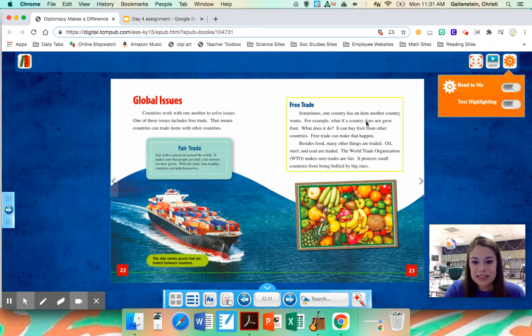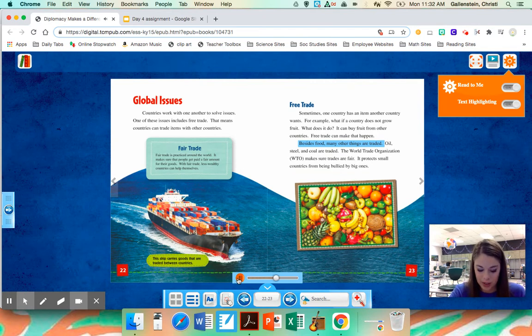So free doesn't necessarily mean that we're going to give things to other countries, although sometimes we do. It just means that we are free to trade. We are allowed to trade with other countries. We buy things from them. We sell things to them. So let's think about why we have free trade between countries. Here it says besides food, many other things are traded. So a country might need something that they don't have. And so free trade allows them to get that.